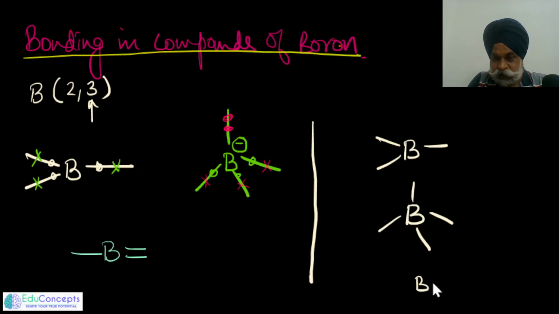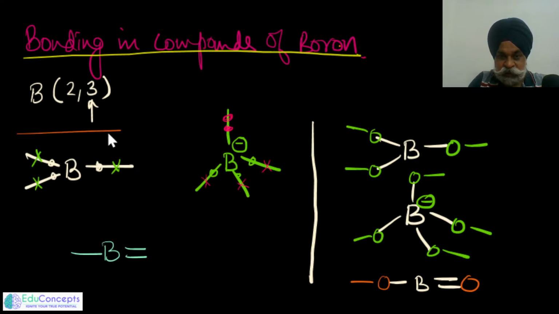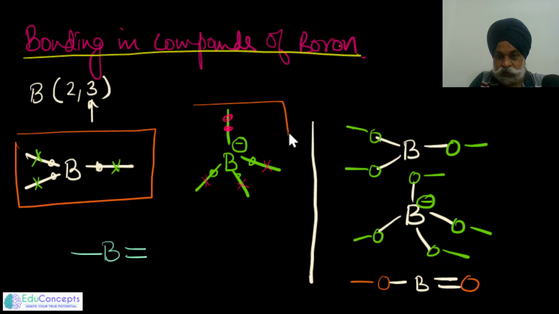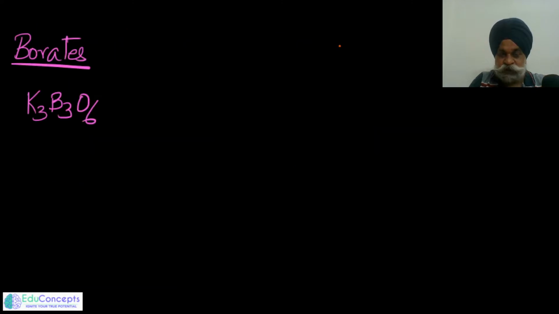If I write it once again for you, it can join like this: on this side oxygen, on this side oxygen, on this side oxygen, or oxygen, oxygen, oxygen, oxygen, something like this, and then it would get a negative charge here. Or the other way around, here the negative charge, or it has joined with an oxygen, either getting a negative charge at the corner, or it is joined further and here it is a double bond. So only these 3 ways in which you can see that boron is going to join with the other entities. So let us do all these questions one by one.